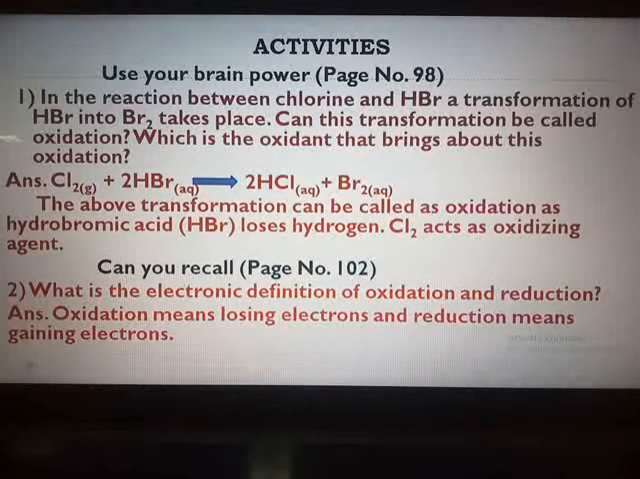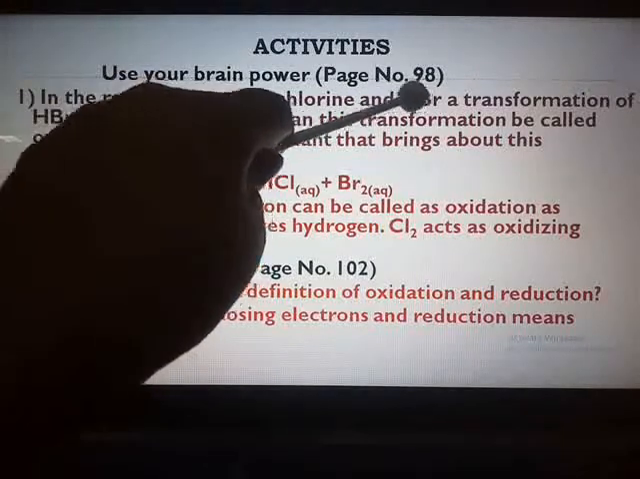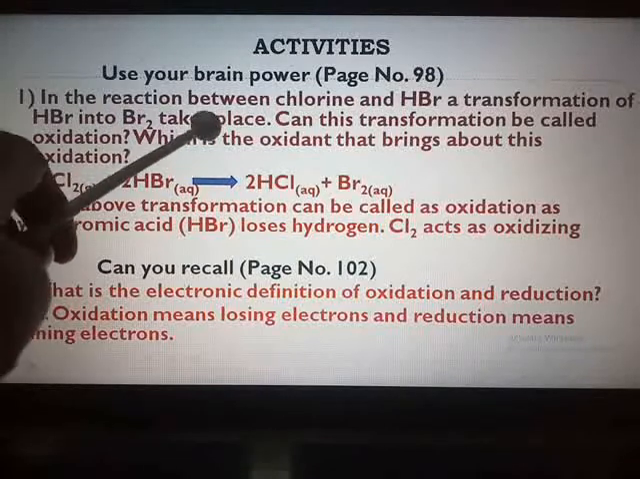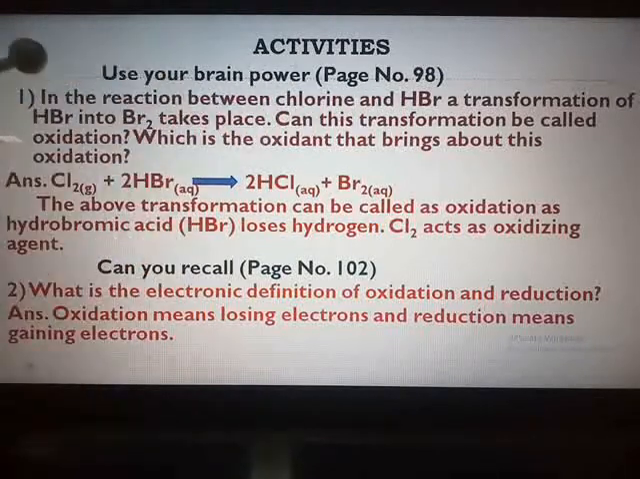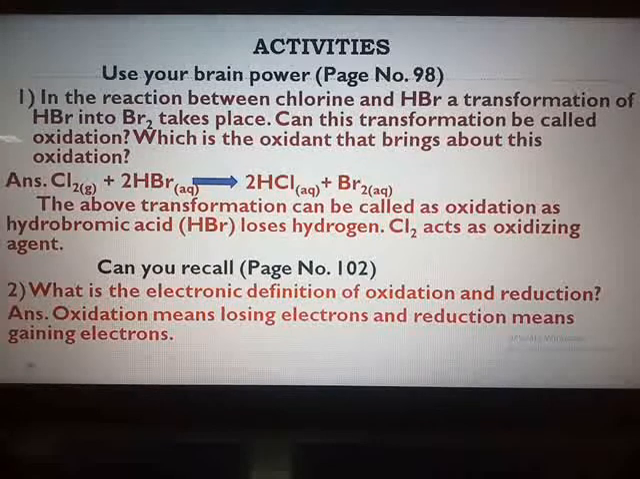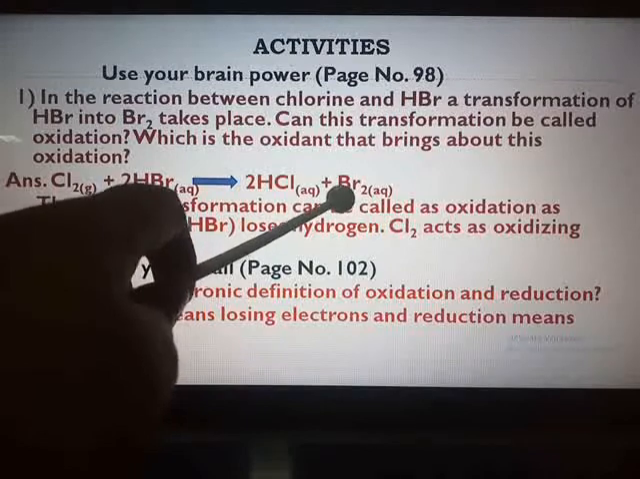In the center of the page, you can see, in the reaction between chlorine and HBr, a transformation of HBr into Br2 takes place. Can this transformation be called oxidation? Which is the oxidant that brings about this oxidation? So first here you have to write the chemical reaction. I have written the reaction between chlorine and HBr. So chlorine plus 2HBr in the aqueous state forms 2HCl plus Br2.